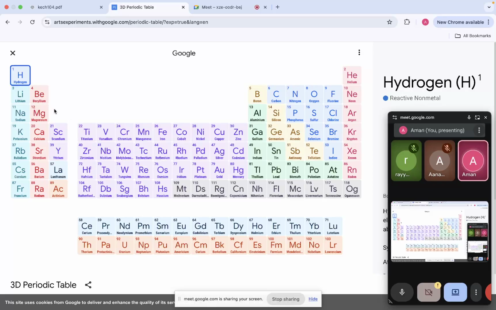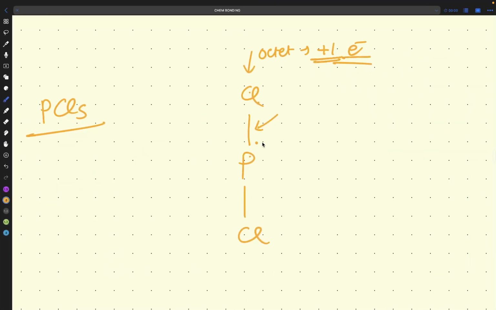How many times you read the periodic table, you will see these combinations and what exactly is happening there. So chlorine, what do we need? We need one electron to gain an inert pair electronic configuration. So we will add one chlorine here, one chlorine here. We know phosphorus, how many valence electrons does phosphorus have?